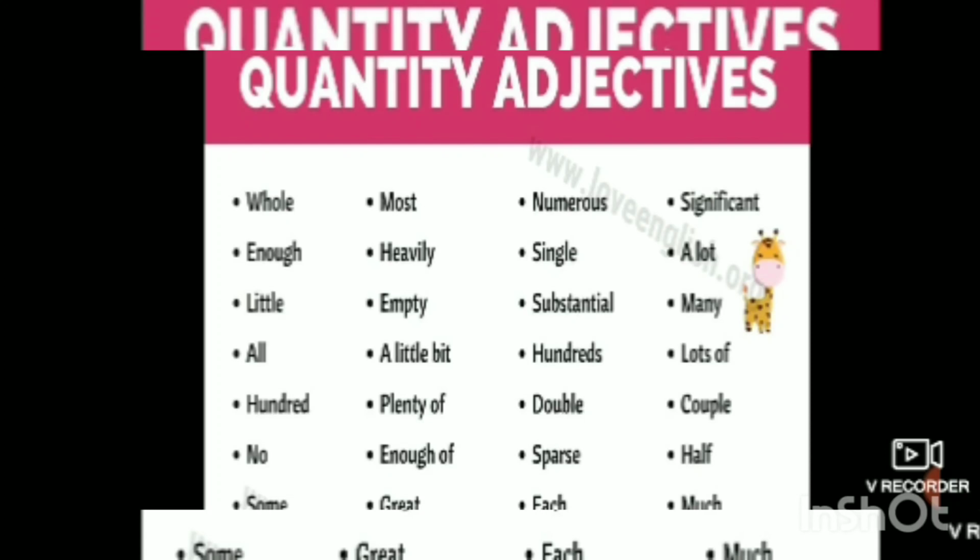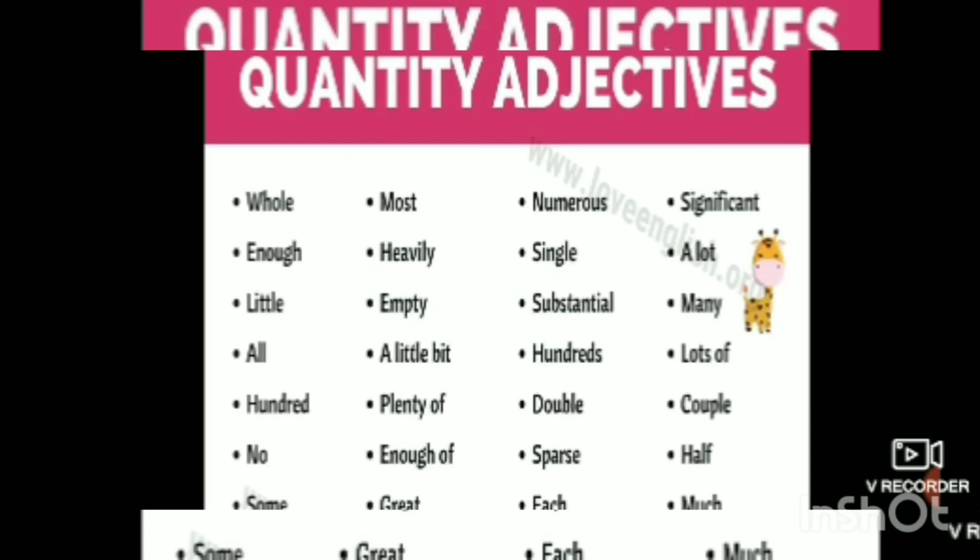So here are a few words we can see. Whole, enough, little, all of you, come here. Isn't it? All is what? Again, it is giving us an idea about how many children or how many people this order has been given. Hundred, then no, some, most, heavily, empty, a little bit, plenty of, enough of, great, numerous, single, substantial, hundred.